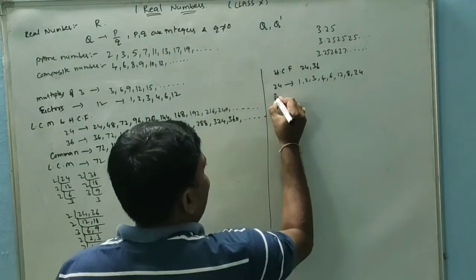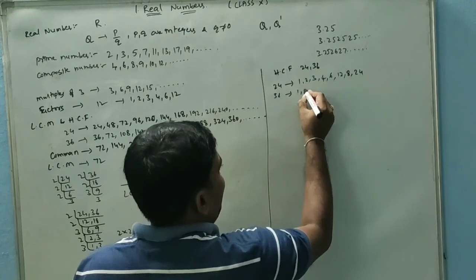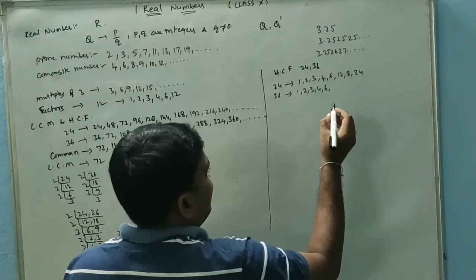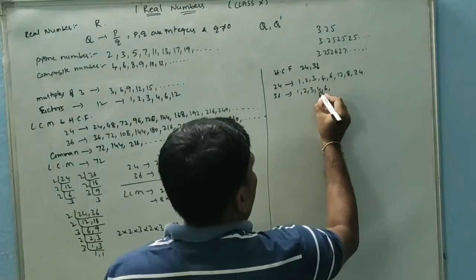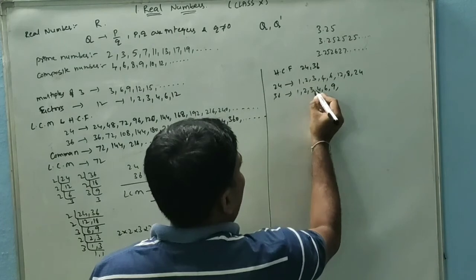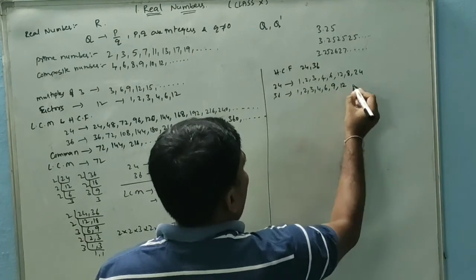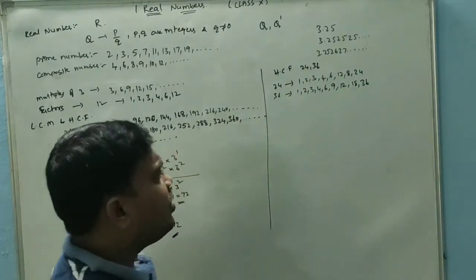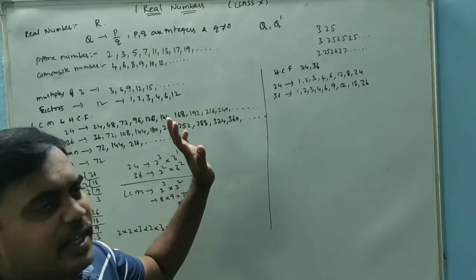Tally. Next 36: 1, 2, 3, 4, 6. In a ladder, 6 into 6 is 36, 36 by 4 is 9, 36 by 3 is 12, 36 by 2 is 18, 36 by 1 is 36. So it will give a better idea.